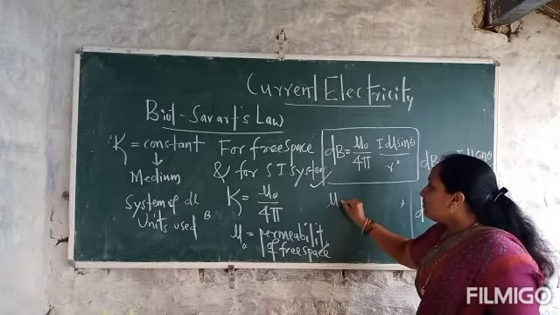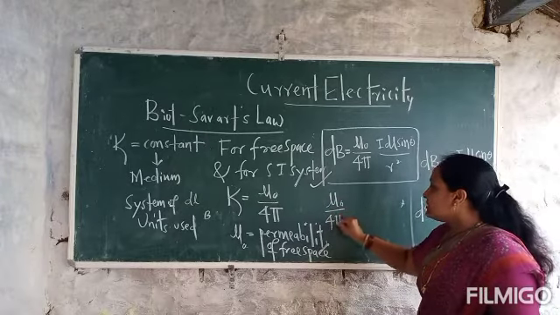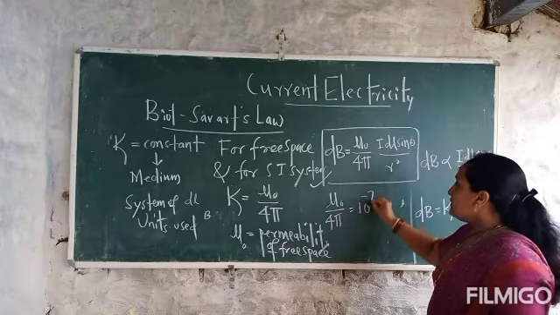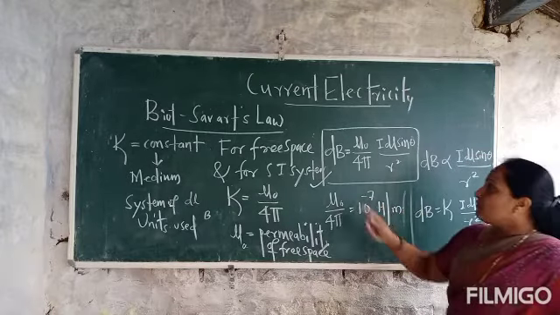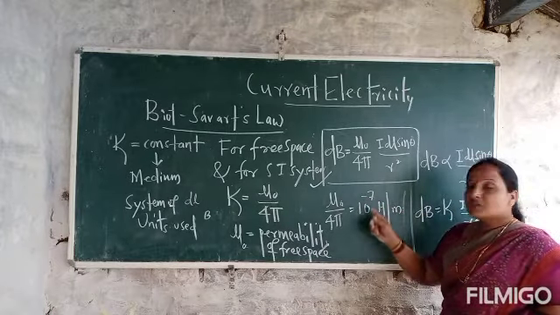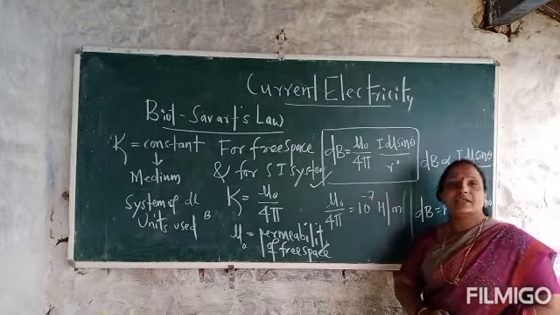The value of mu naught by 4 pi, if we calculate, is 10 raised to minus 7 Henry per meter.